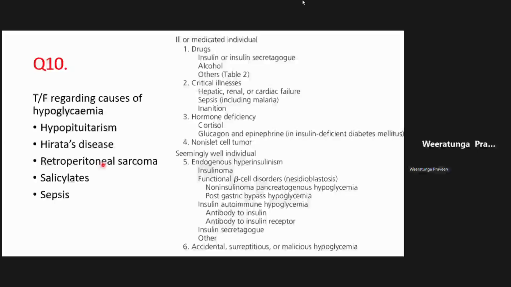How you diagnose that is, they present with hypoglycemia, and you have to do something called a prolonged fast, an observed fast. You might have seen patients being admitted to the ward for this. So you do an observed fast, and when they develop symptoms of hypoglycemia, you send off their insulin and C-peptide levels. Obviously in an insulinoma, these insulin and C-peptide levels will be elevated. That is the diagnosis there.